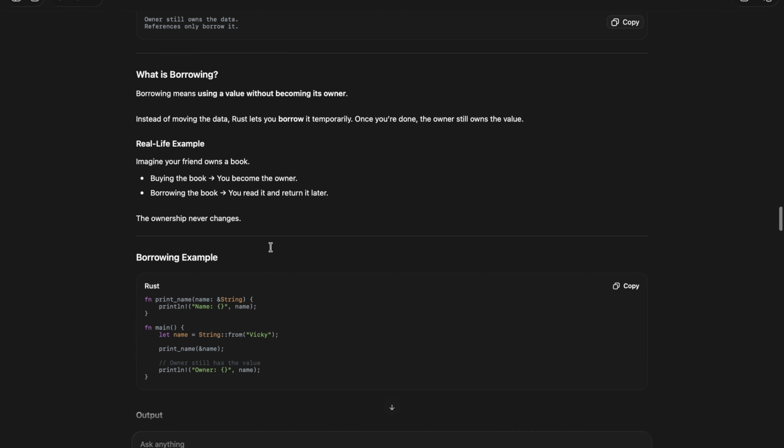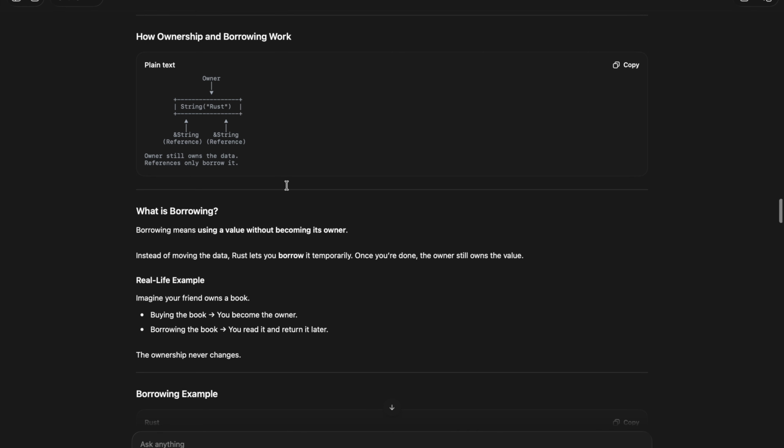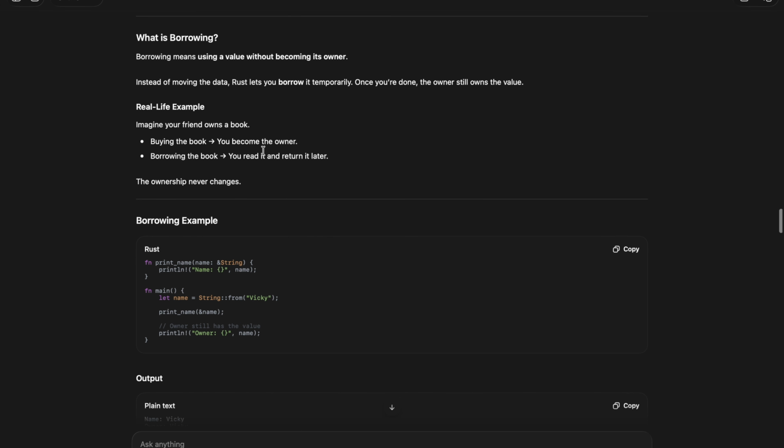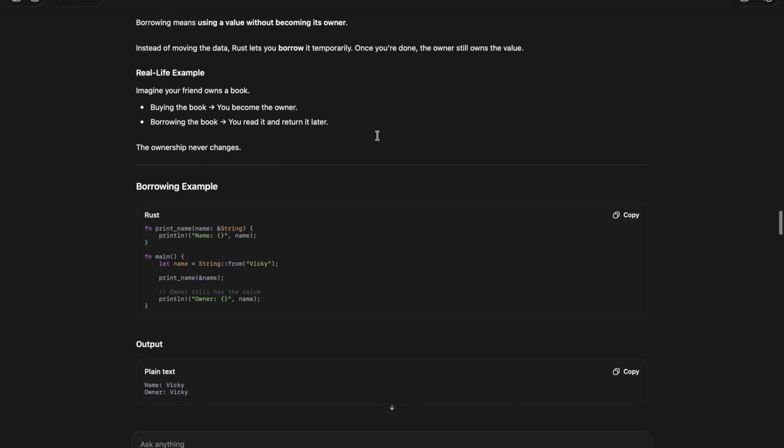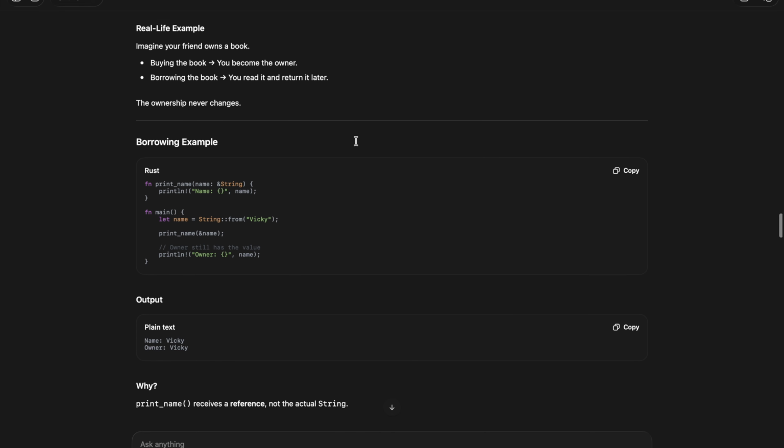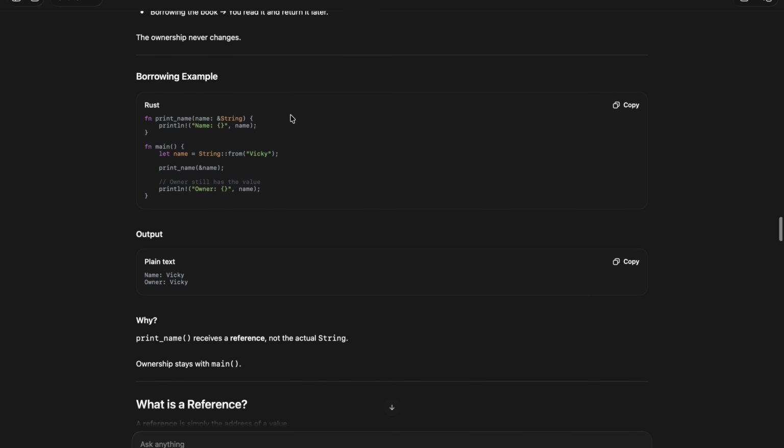Now, first of all, we will discuss this later. First, start from here. What is borrowing? Borrowing means using a value without becoming its owner. Instead of moving the data, Rust lets you borrow it temporarily. Once you are done, the owner still owns the value. Real life example: imagine your friend owns a book. Buying a book, you become the owner. Borrowing the book, you read it and return it later. The ownership never changes.